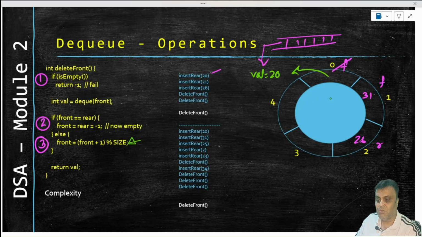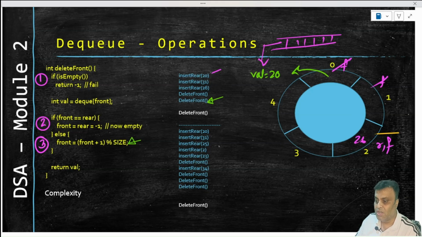So in our case, front moves forward through this line. Then again we take delete front, there is one more delete front, so front moves from here to here, and this position is now empty. Now what do you see? Rear and front are the same.